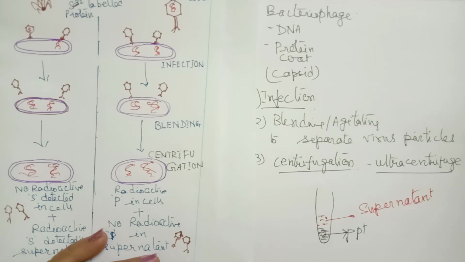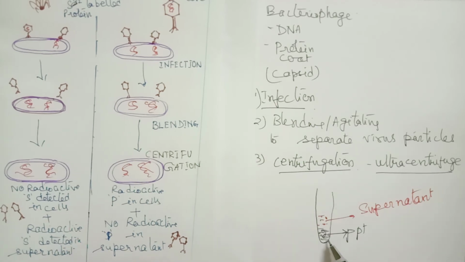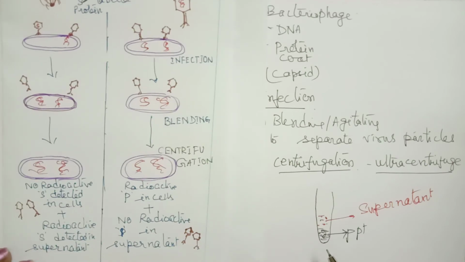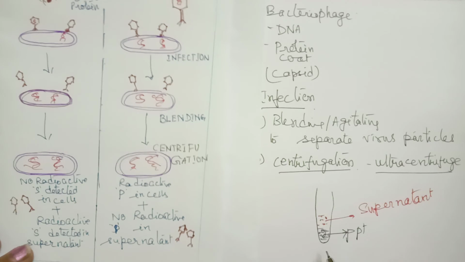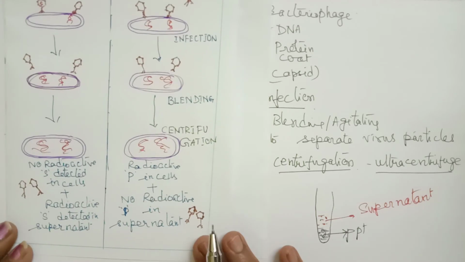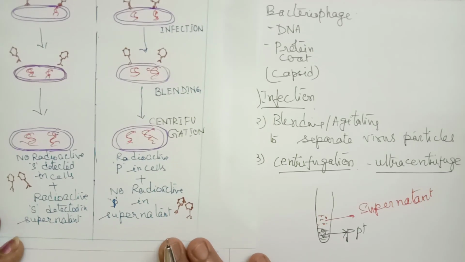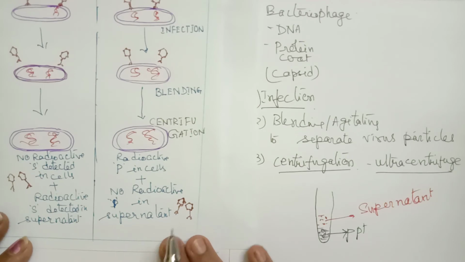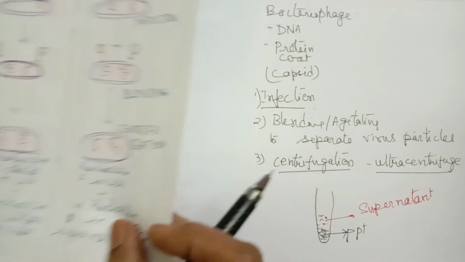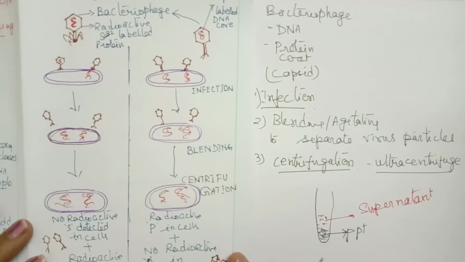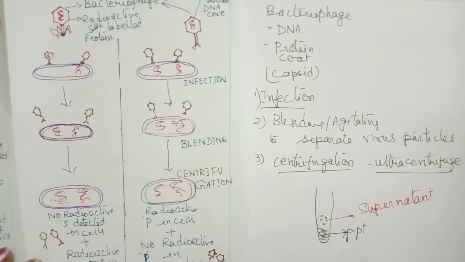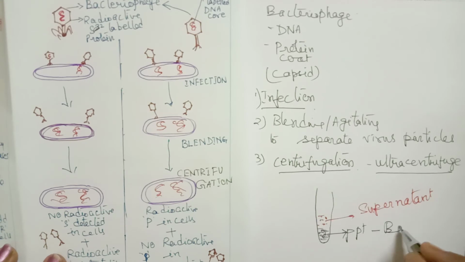So the heavier one will be present at the bottom and the lighter one at the top. Here the heavier ones will be the bacterial cells, because they have all the other parts also. So in the precipitate we find bacterial cells.